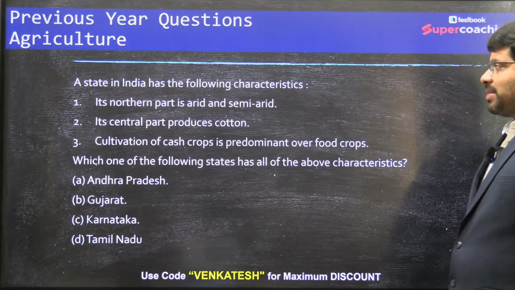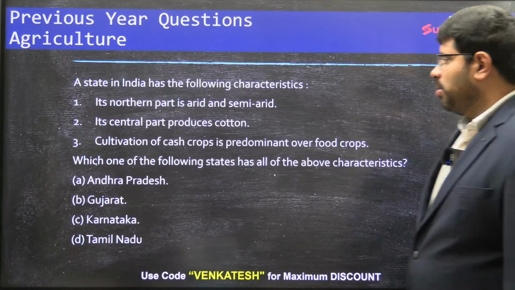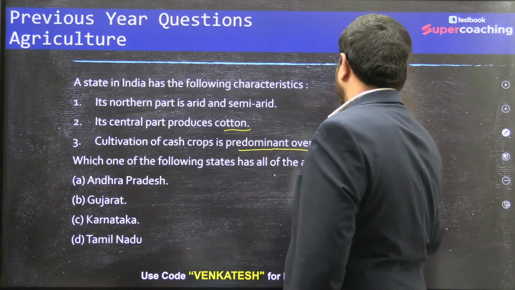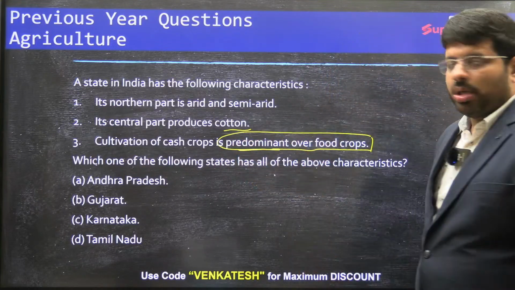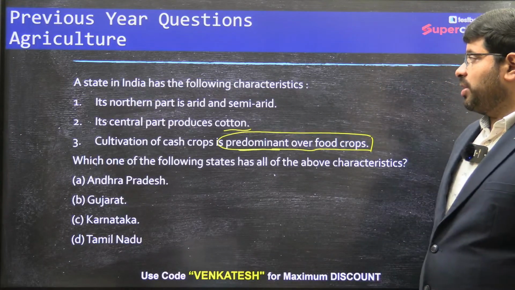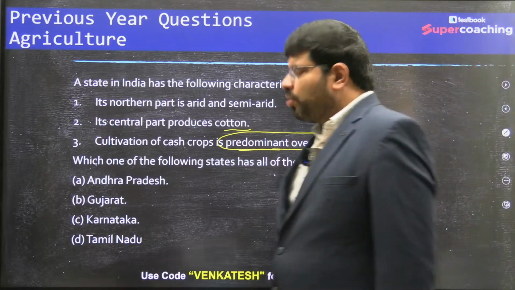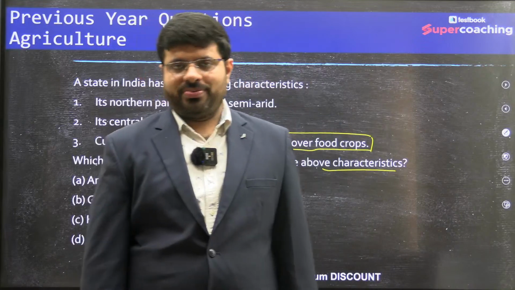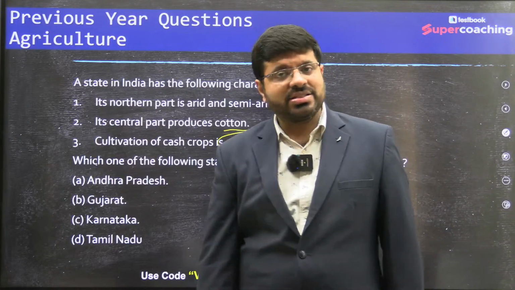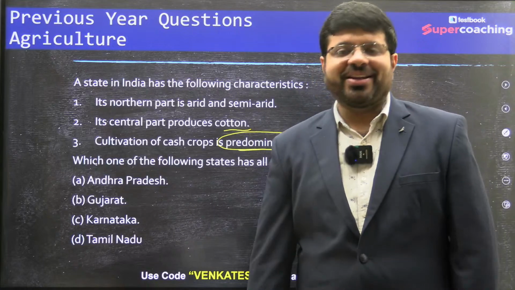A state in India has the following characteristics. Its northern part is arid and semi-arid. Central part produces cotton. Cultivation of cash crops is predominant over food crops. Now you see, which of the following states has all the above characteristics? Now, you know what is a cash crop and what is a food crop. Cotton is a cash crop. Rice is a food crop. Tobacco, you don't cultivate it to eat it, right? Definitely it is a cash crop.